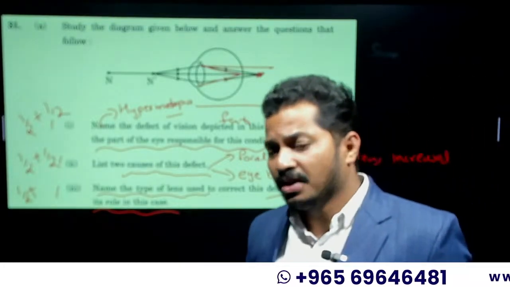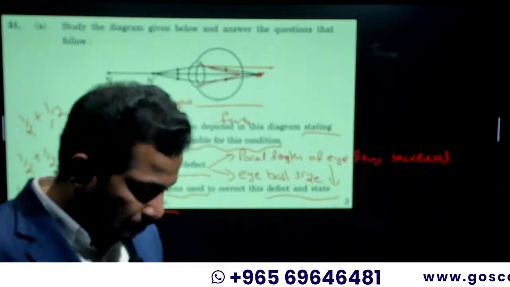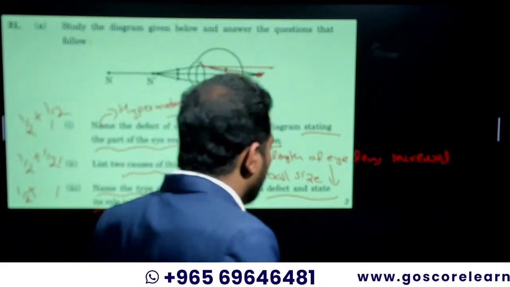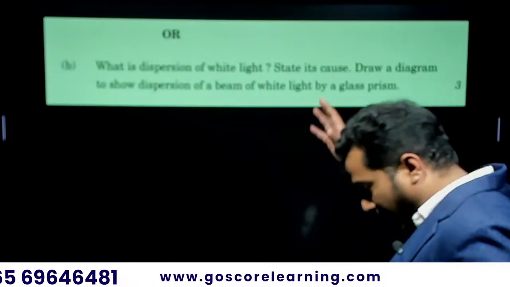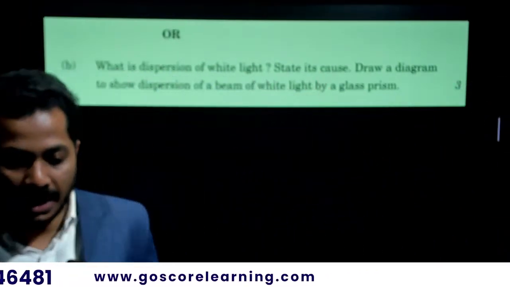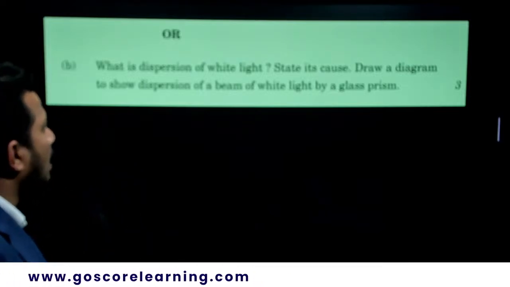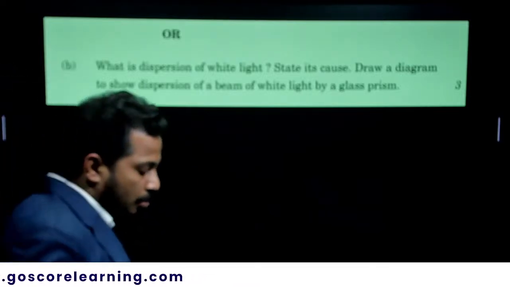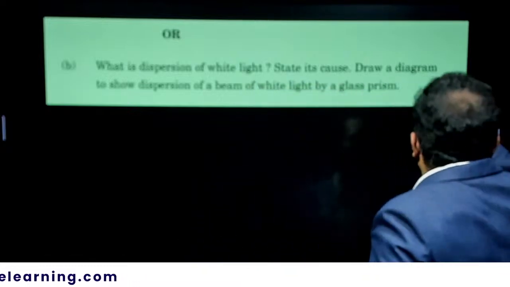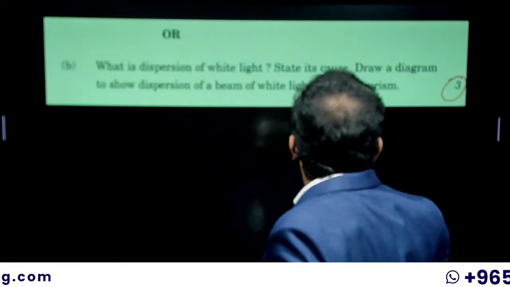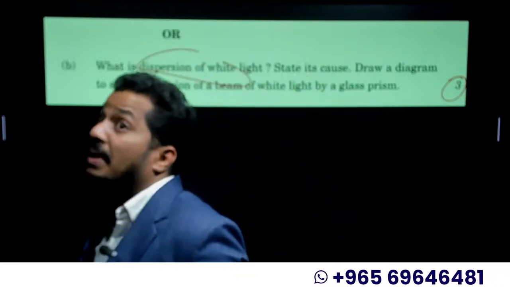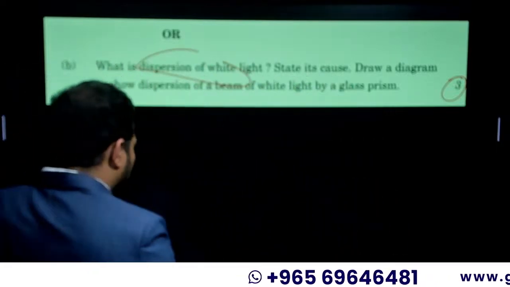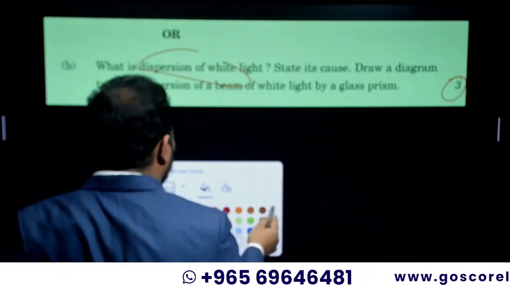Is it clear, my dears? Okay, then there was an OR question for it. For the entire question there is an OR, not for the last third question. For the entire question there is an OR question, which is for 3 marks, as I stated: dispersion of white light. Here the question is related to prism.